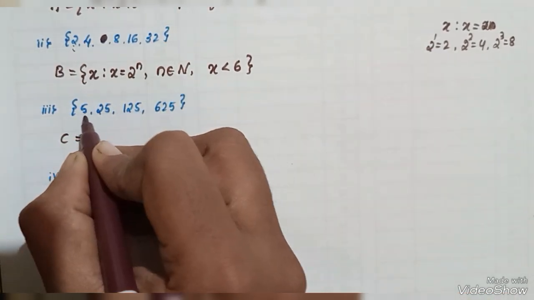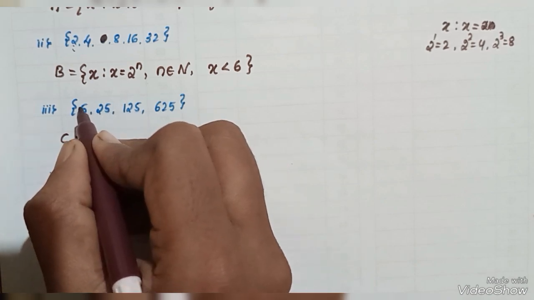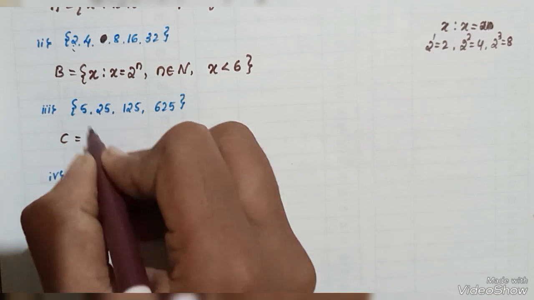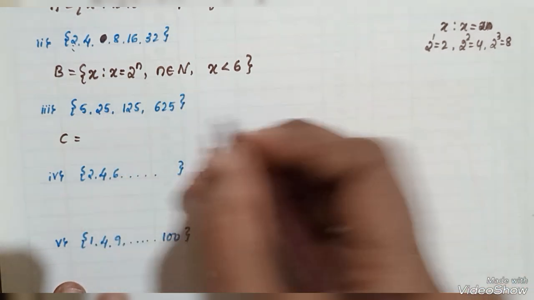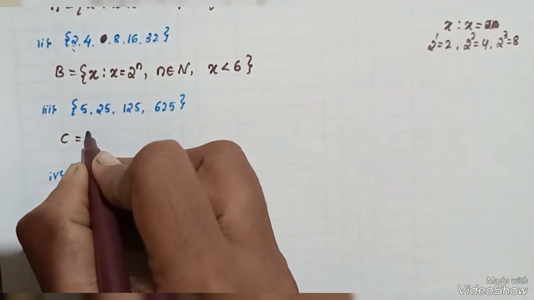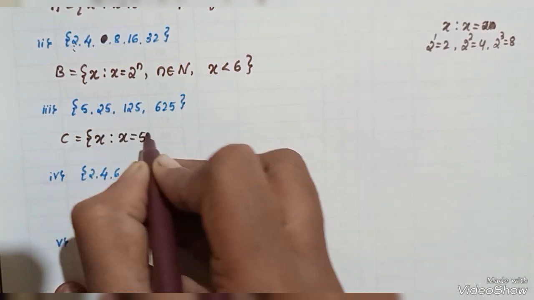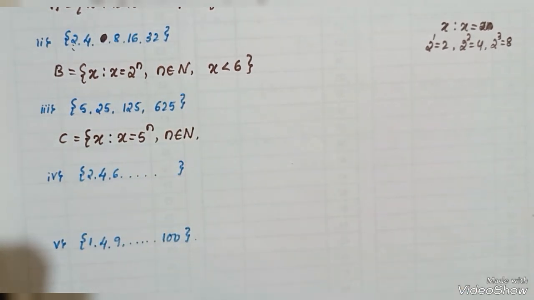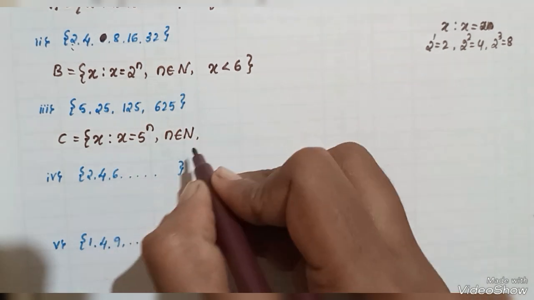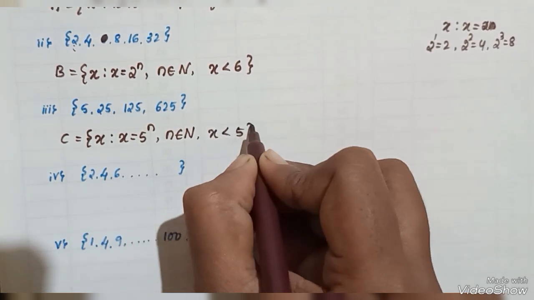These are 5 square, 5 5s are 25, 25 5s are 125. Otherwise we can write 5 to the power 1 is 5, 5 square is 25, 5 cube is 125, 5 to the power 4 is 625. Similar property to question number 2. Here I can write x is equal to 5^n, again n belongs to the natural numbers because the powers we have taken are 1, 2, 3, 4. That's why I have written natural number. Here there are only 4 numbers, therefore I have written x is less than 5.